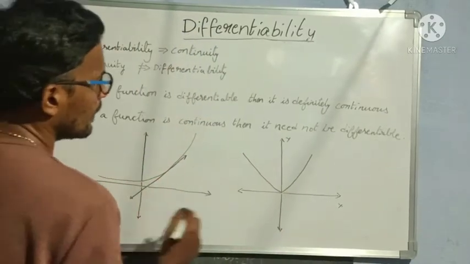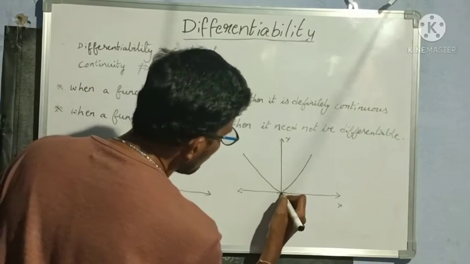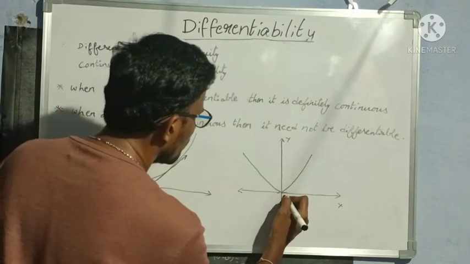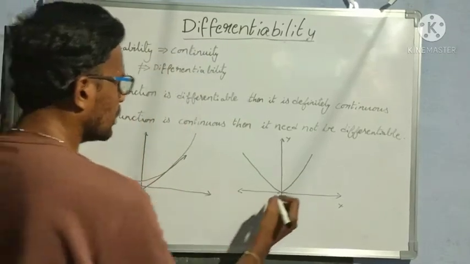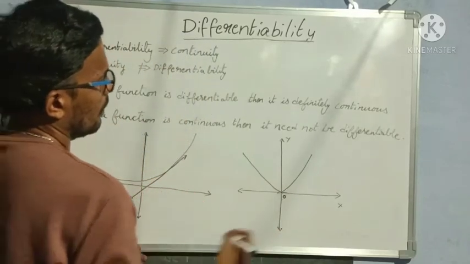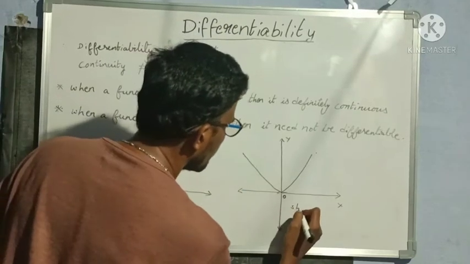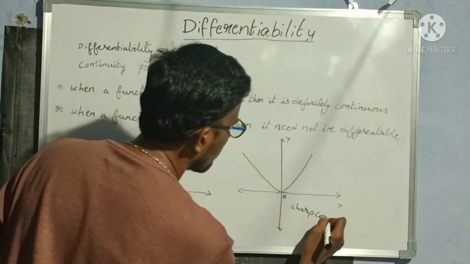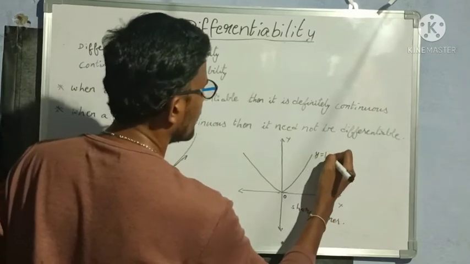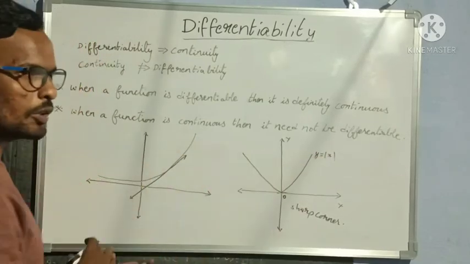This is x-axis, this is y-axis. How can I say that this function is not differentiable? Because we are seeing a sharp corner here. Means only at x is equal to 0, there only we are seeing a sharp corner. If anywhere we see a sharp corner like this, then that function is not differentiable. Our best example, this function is y is equal to mod x. The name of this curve is y is equal to mod x.